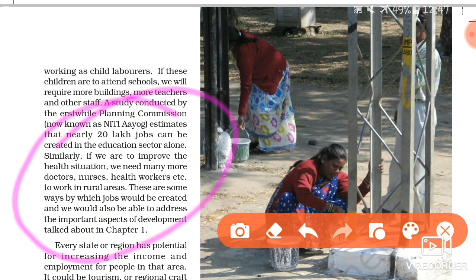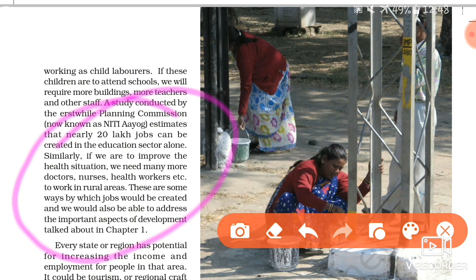These are some ways by which jobs would be created, and we would also be able to address the important aspect of development we talked about in chapter 1, where we discussed what development is. So if we develop these facilities, then the working opportunities also increase. In this way we can create more employment. There are different sites of area from where we can increase the employment opportunities.